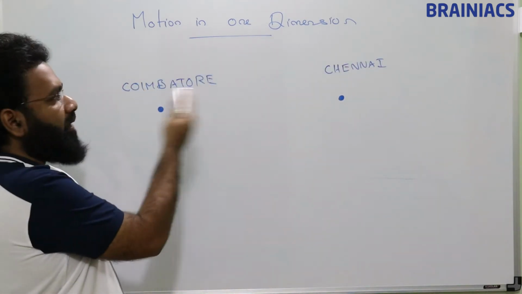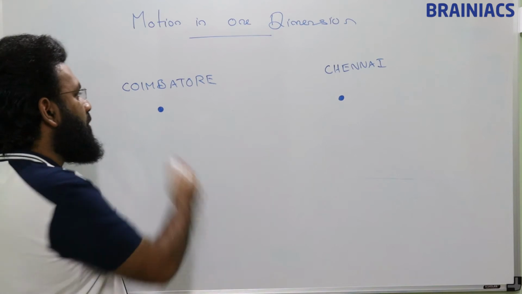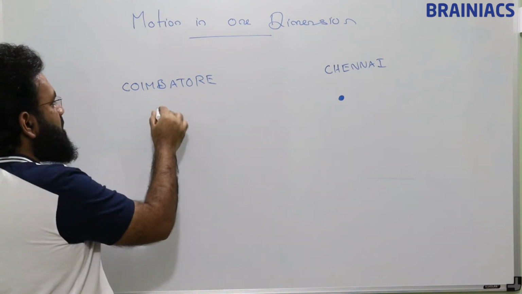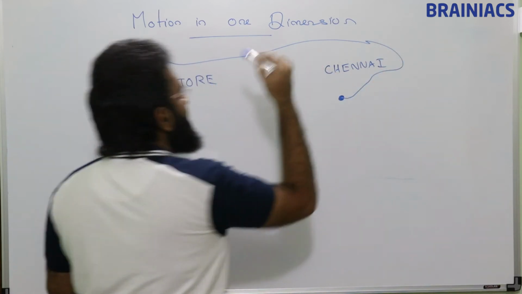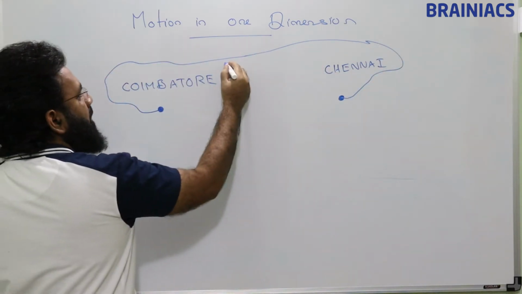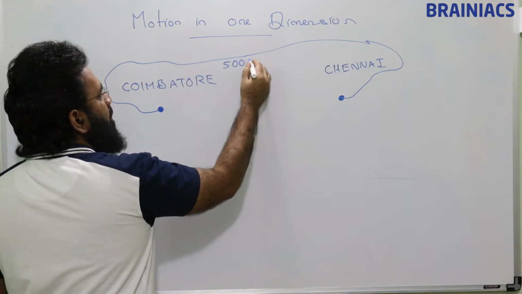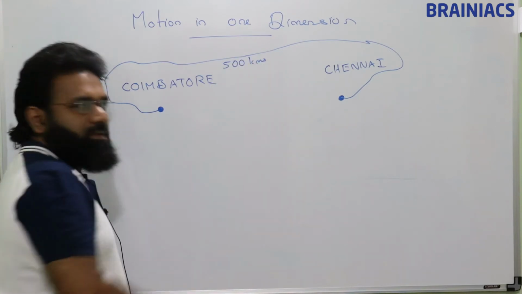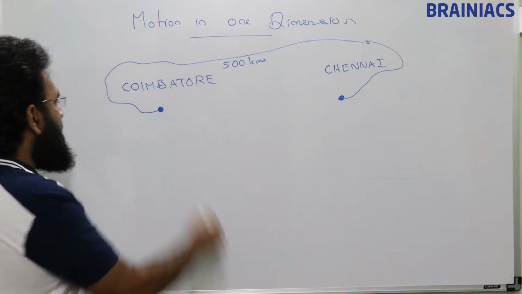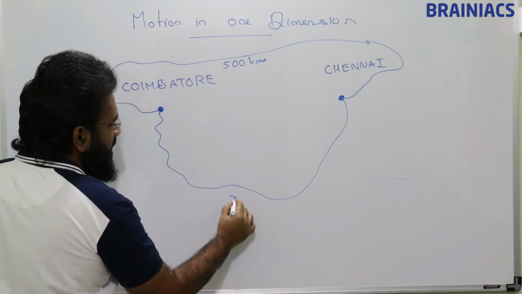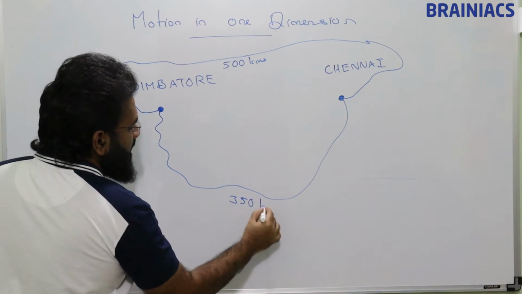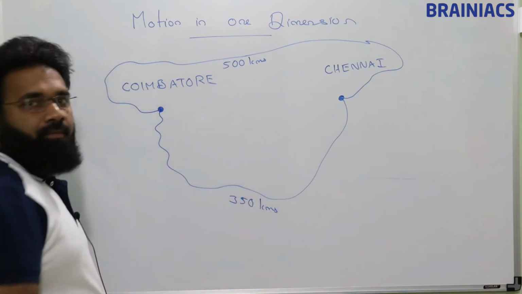Now we have different routes to move from Coimbatore to Chennai. So one person took this route and he reached here. He took around 500 kilometers, for example. Another person took a route like this and he took around 350 kilometers.